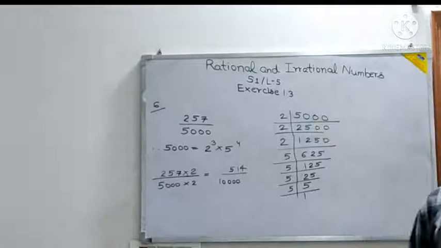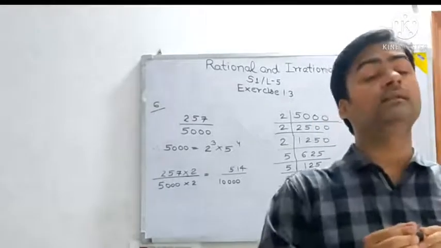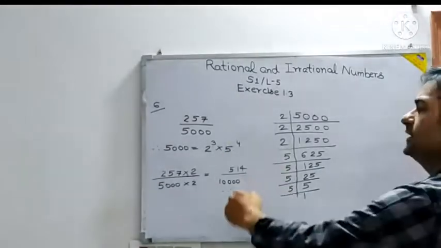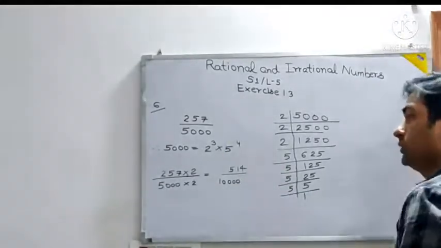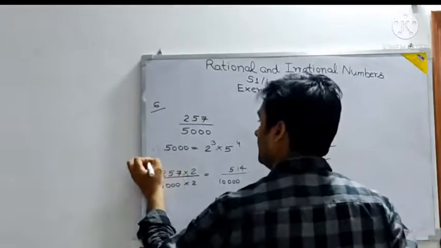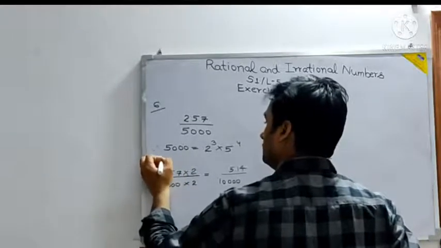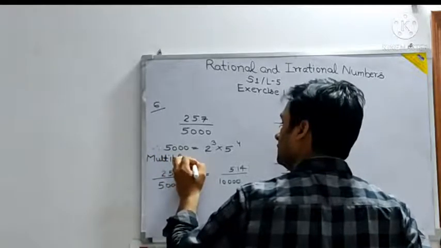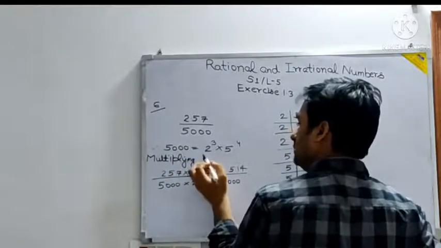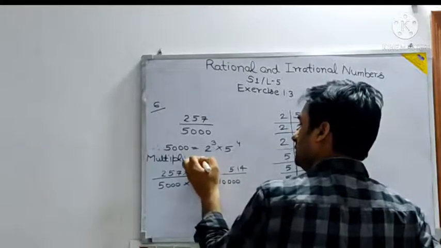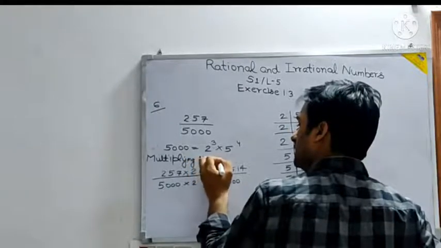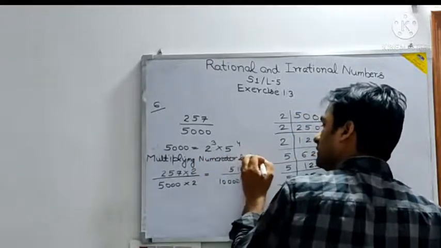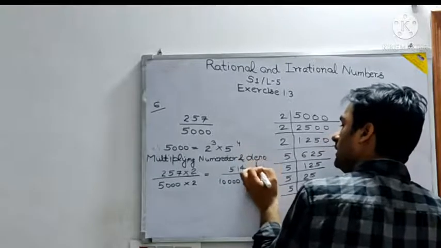Now see, some people will say, sir, you are multiplying. Yes, I am multiplying, but I am multiplying with a suitable number. So you can write one step here, multiplying the numerator and denominator by 2.